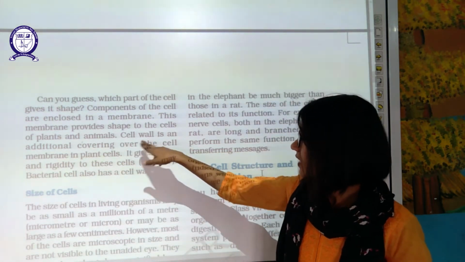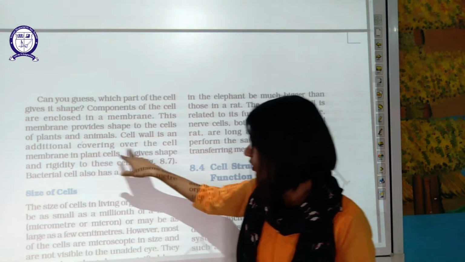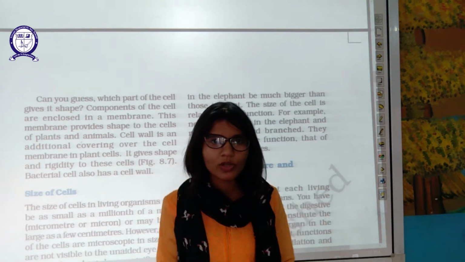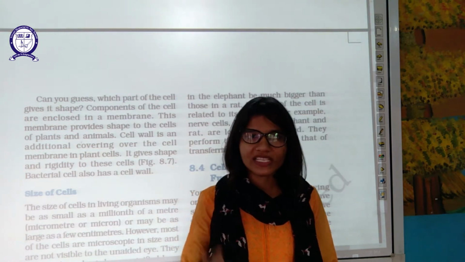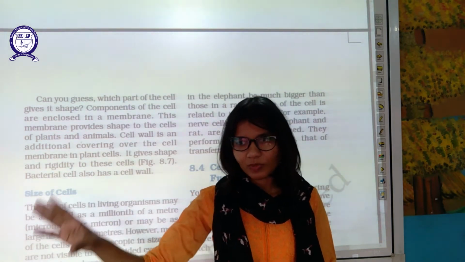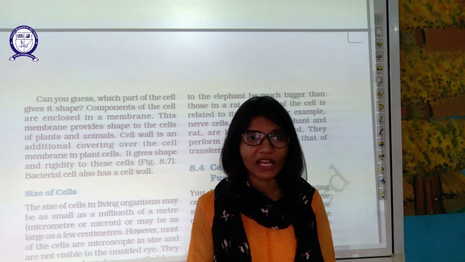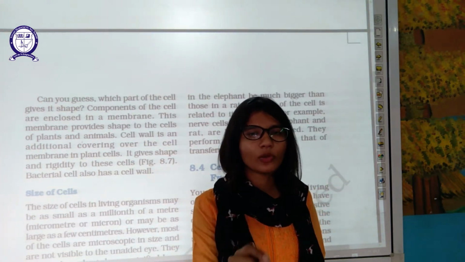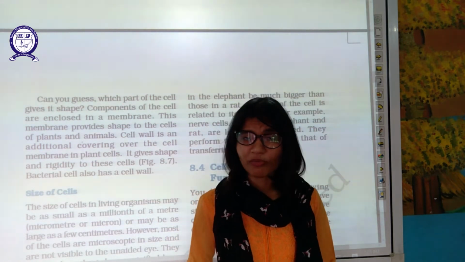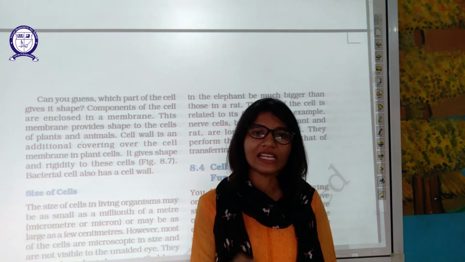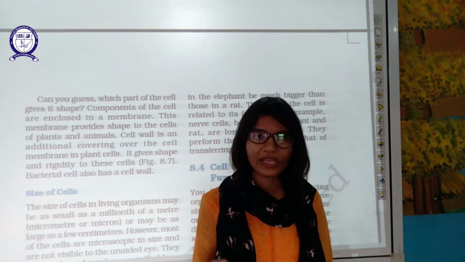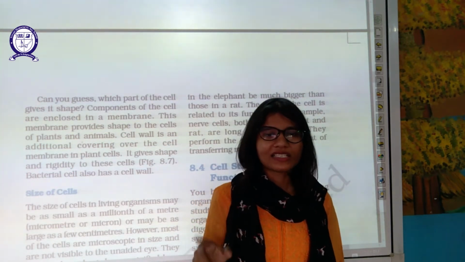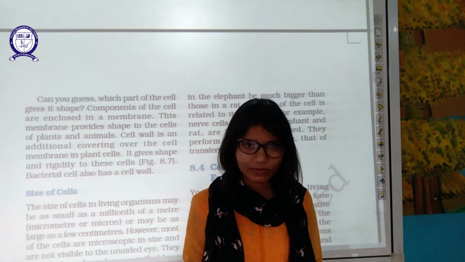Cell wall is an additional covering over the plant cell. So, the outermost covering of any cell is known as cell membrane, or specifically we can call it plasma membrane. Plasma, because the fluid inside the cell is in a fluid state, and fluid is known as plasma. That's why cell membrane is also known as plasma membrane.